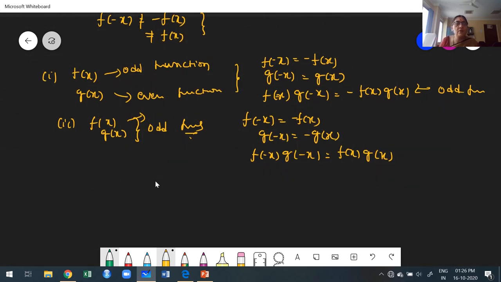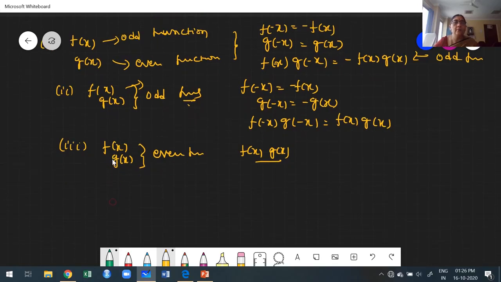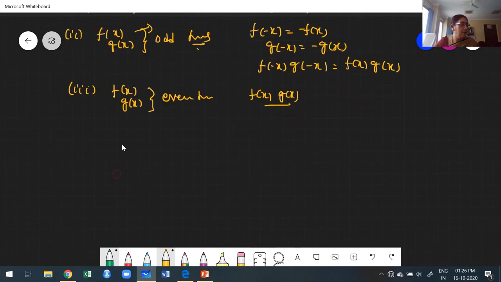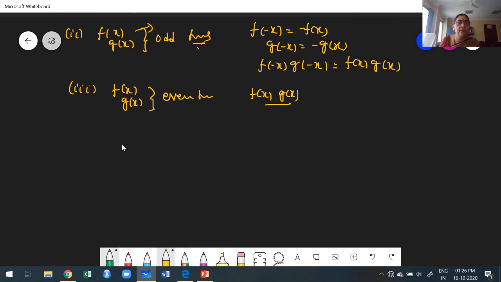And next, the last one, what happened? These things are very, very important. Suppose we consider both the functions are even. That is very easy. Both the functions are even functions. What happened? The product of f of x and g of x, we get the same thing. The product of two even functions must be an even function.